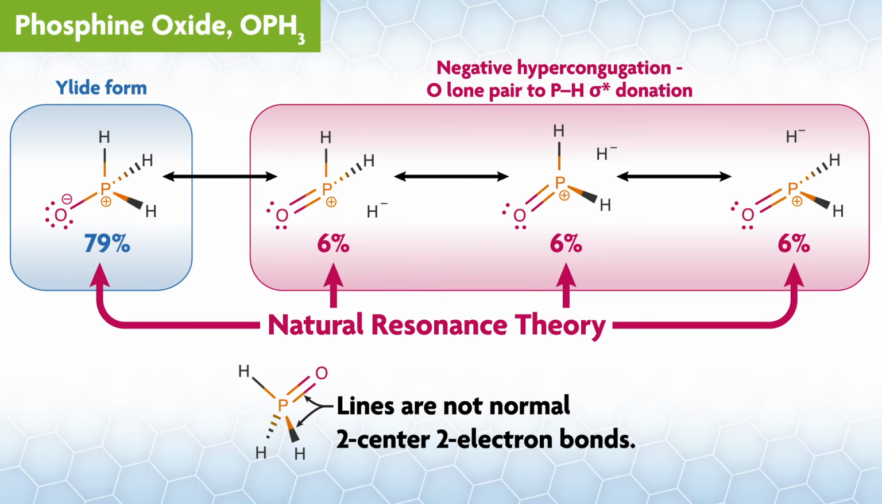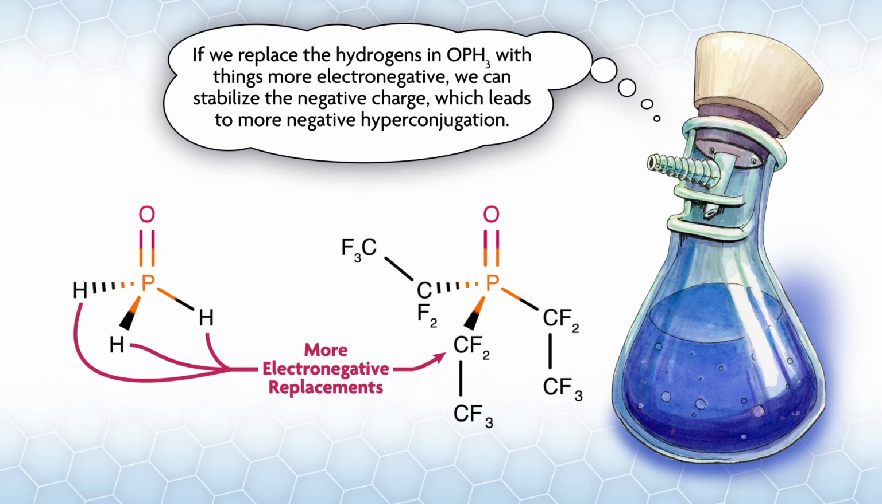Using natural resonance theory, we can calculate how much each of the resonance forms above contributes, and these are the results, with the ylide form making up 79% of the ground state, and the other forms, due to negative hyperconjugation, making up about 18%. There are some small contributors not shown. As you might guess from the resonance forms, if we replace the hydrogen in OPH3 with more electronegative things, we can stabilize the negative charge, which leads to more negative hyperconjugation.